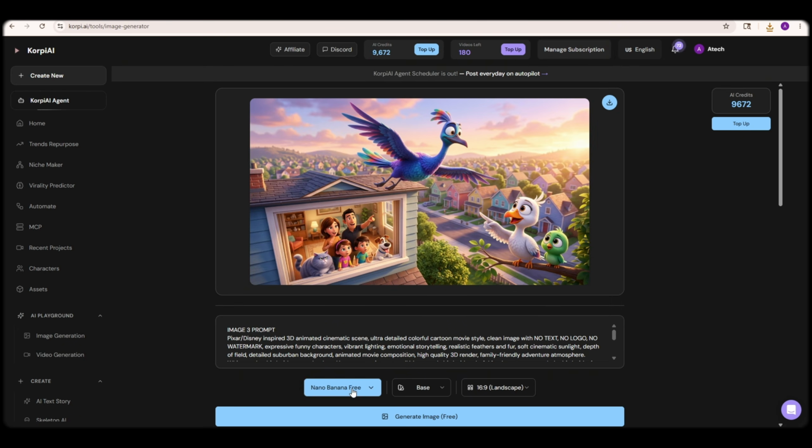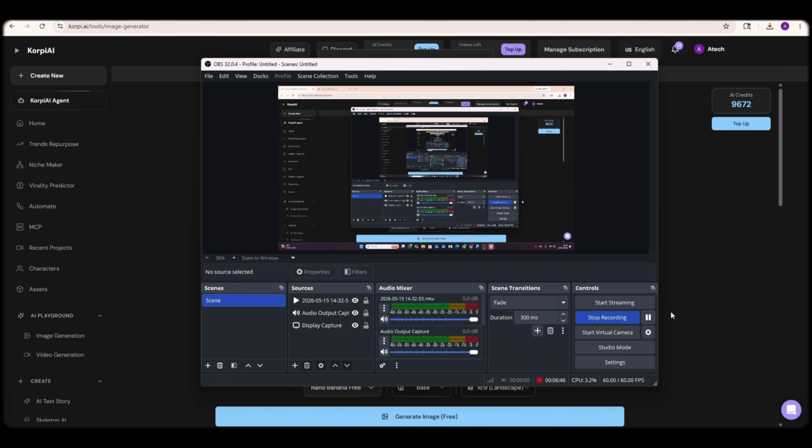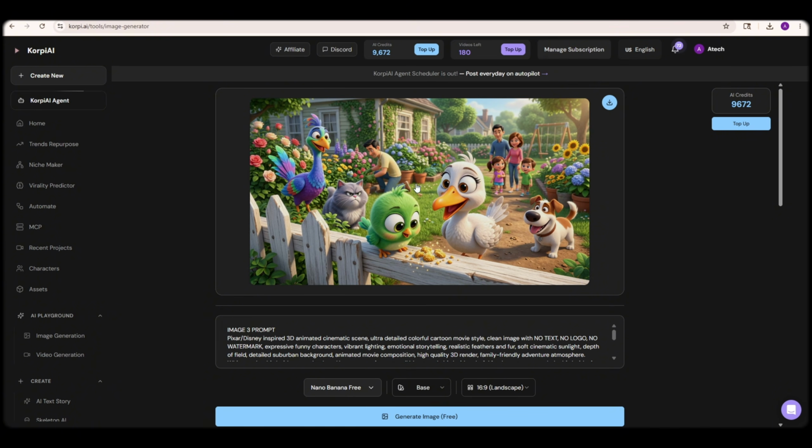Next, I'll simply copy the third prompt, paste it, and click Generate. Once again, the third image has now started generating, so again, you just need to wait patiently for a few seconds, and boom. Oh my god viewers, my third image is now ready, and everything looks fantastic.